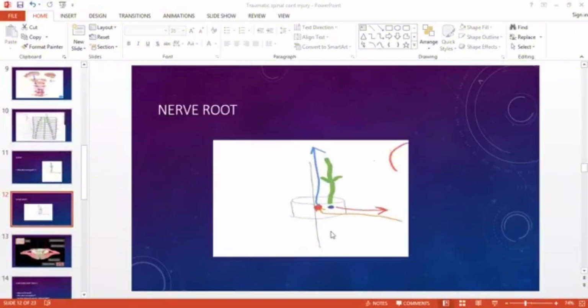And what is the composition of this nerve root? It has both the motor nerve and the sensory nerve. This is the only place where the motor and sensory components go hand in hand with each other. They are both enclosed in a single sheath, one going away from the spinal cord and one going toward the spinal cord. It's like a single road used by two-way traffic. That component is called the nerve root.